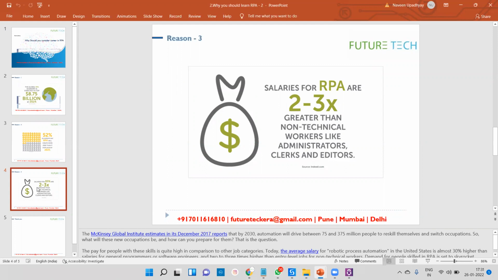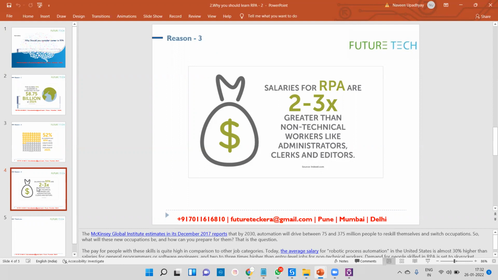Okay, 200% salary hike. But for that you have to understand the total UiPath, how RPA works, what is the advantage, what is the disadvantage, what is the challenge you can face in any project, what is the limitation of RPA, what type of process we are going to automate, what is the domain of the process. So multiple things you have to understand.